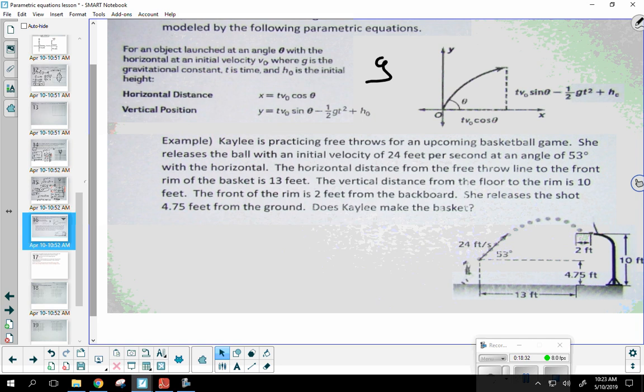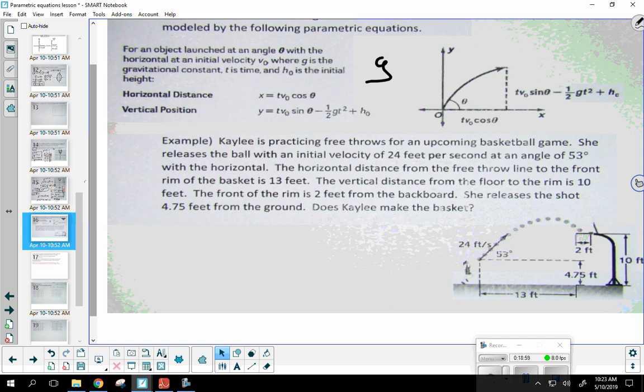Kaylee is practicing free throws for an upcoming basketball game. She releases the ball with an initial velocity of 24 feet per second and an angle of 53 degrees with the horizontal. The horizontal distance from the free throw line to the front rim is 13 feet. The vertical distance from the floor to the rim is 10 feet. The front of the rim is 2 feet from the backboard. She releases the shot 4.75 feet from the ground. Does Kaylee make the basket?